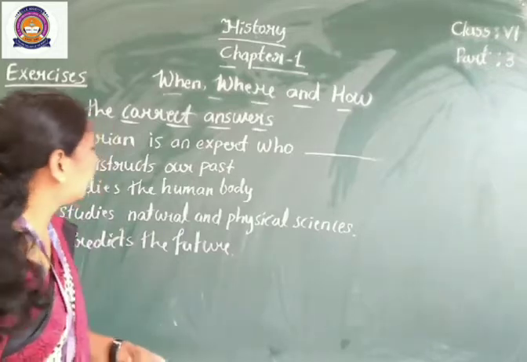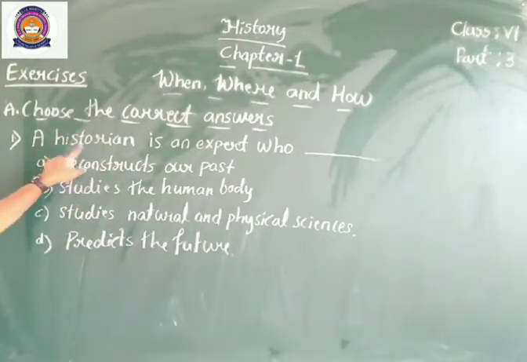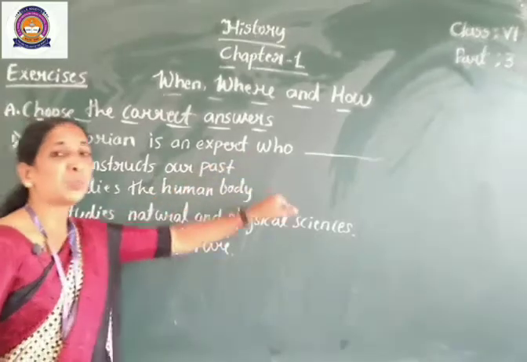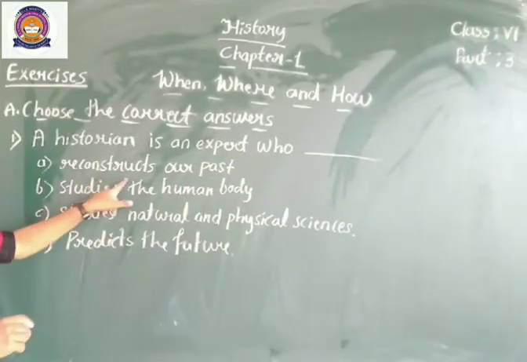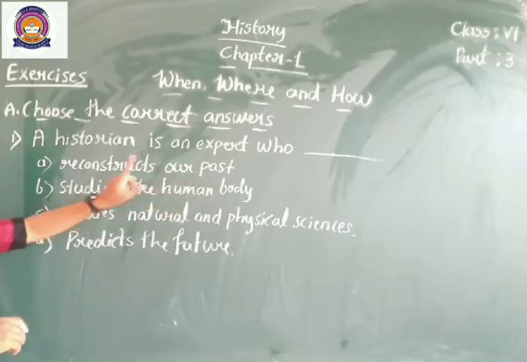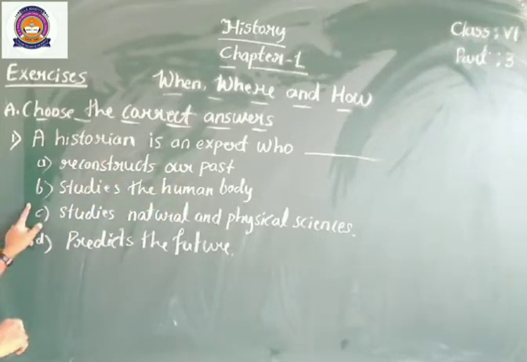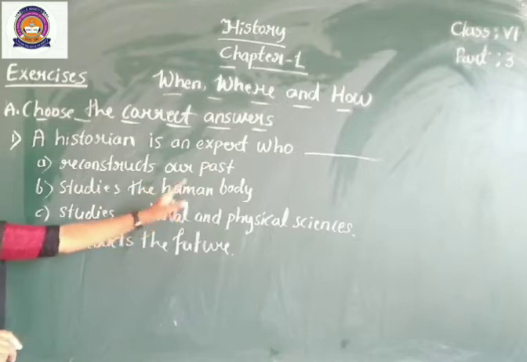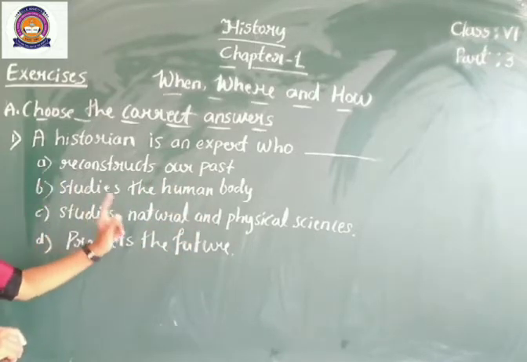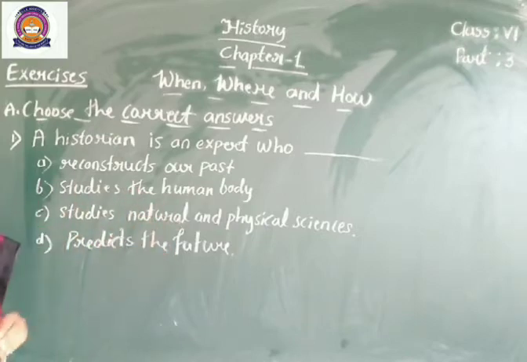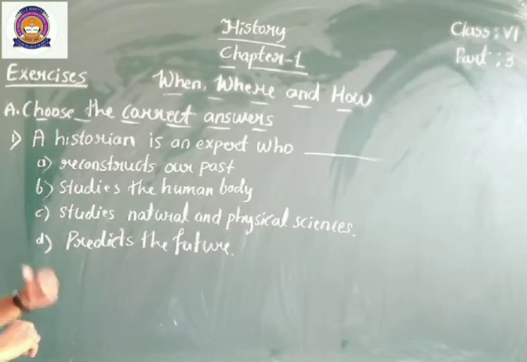These options are there. Question number 1, the historian is an expert who dash. Option A, reconstructs our past. Option B, studies the human body. Option C, studies natural and physical sciences. And option D, predicts the future.